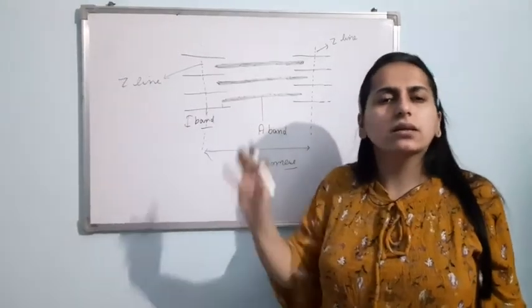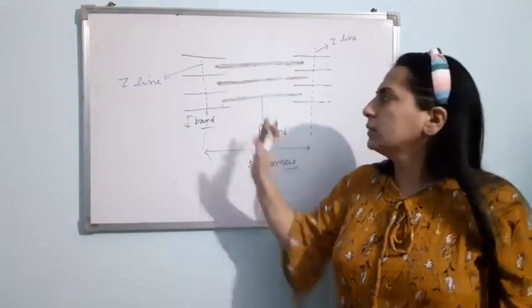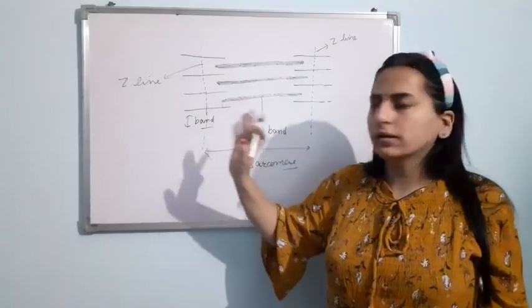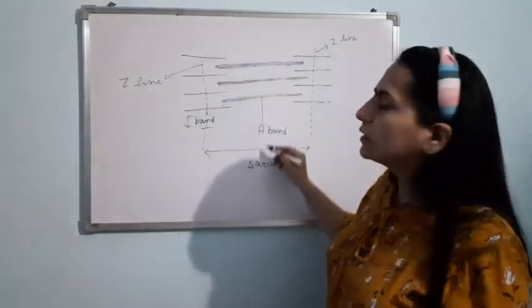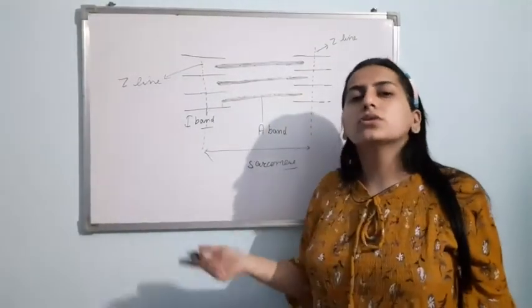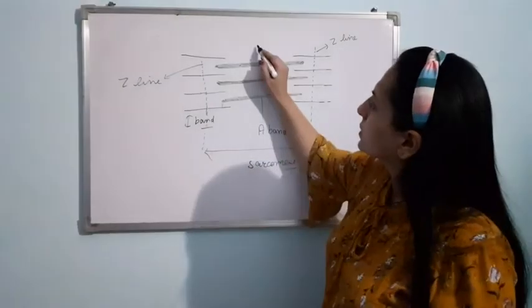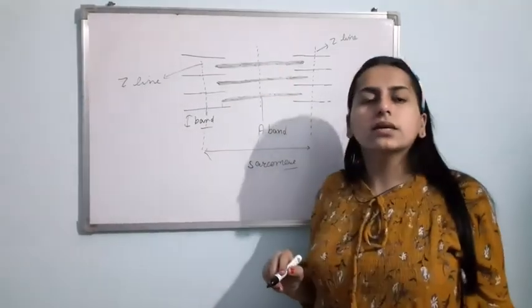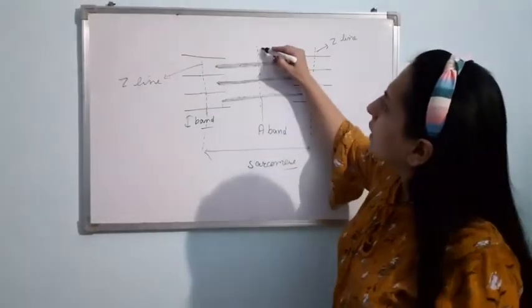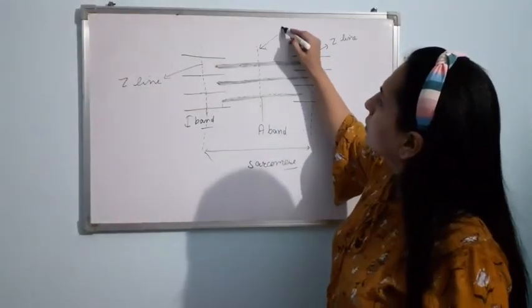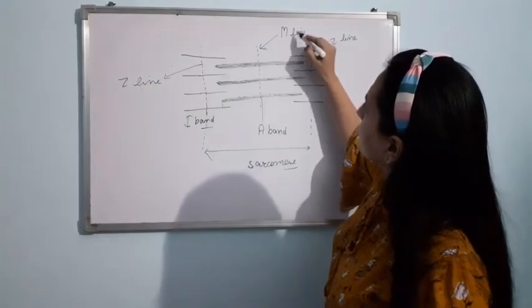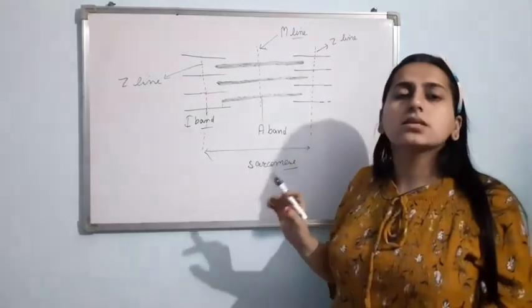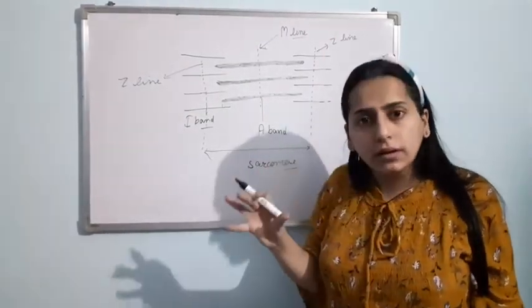Z line is nothing but a fiber that bisects the I band. Clear? Now, in the center of the A band, there is also present a fiber like this, and that fiber makes the M line. Clear? This is the structure of a myofibril.